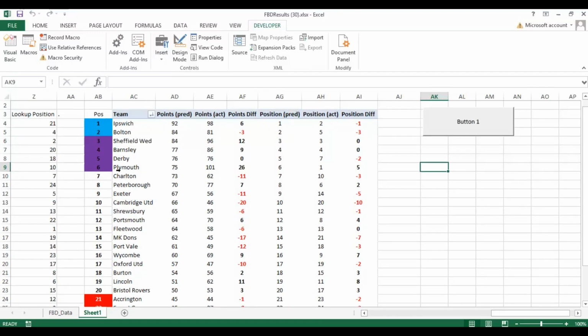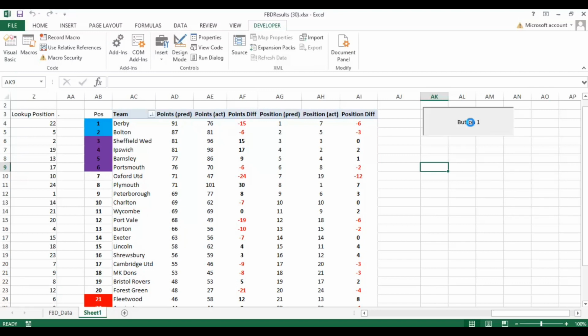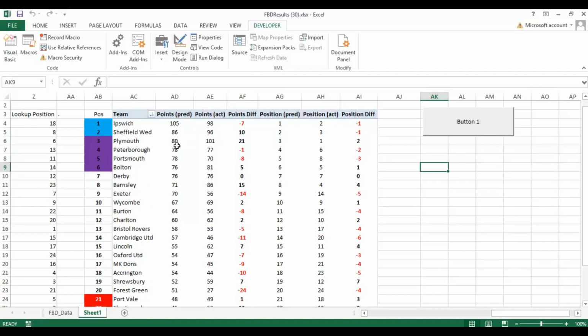You can see Plymouth are sixth in this simulation, but again 26 points lower than the expected. Now I'm just going to run this again and keep an eye on Plymouth. So they're 30 below there, 21 below there. So even here they're predicted to be third. They actually won the league with 101 points. And we've got Ipswich and Sheffield Wednesday in the top two. So they've got the top three correct here. And you've got Peterborough and Bolton, who also finished in the playoffs. Barnsley, who did finish seventh. So this is quite an accurate one here. But again, we've got Barnsley and the status of Barnsley and Plymouth this season.